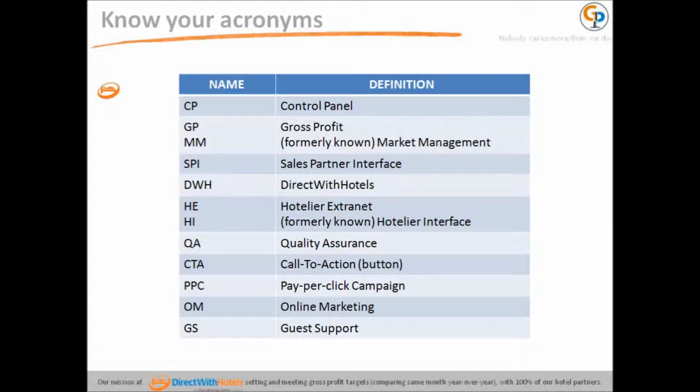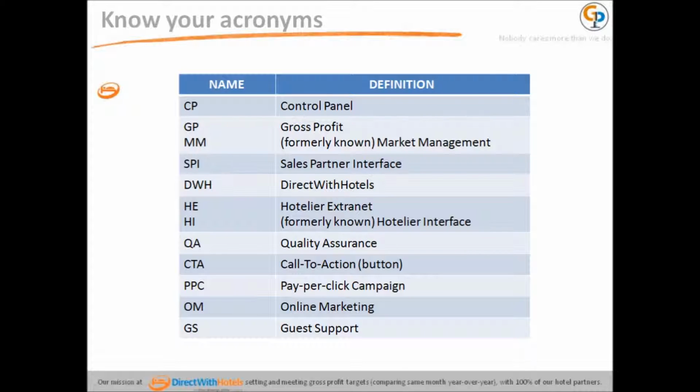CP, Control Panel. GP, Gross Profit, the current brand name for the former Market Management team. MM, Market Management, the former name of the Gross Profit Coaching team. SPI, Sales Partner Interface, internal tool used by the local coaches for endorsements and creation of new hotel accounts. DWH, Direct with Hotels, that's us.